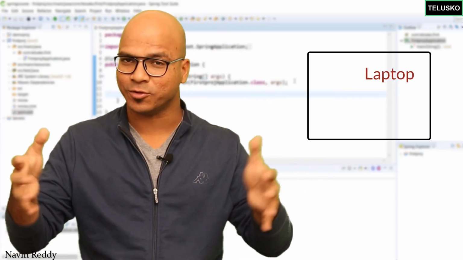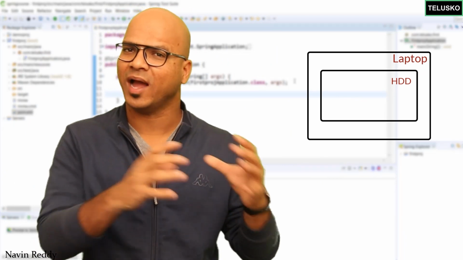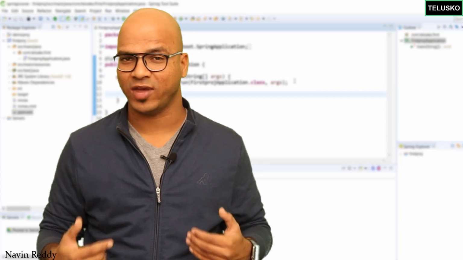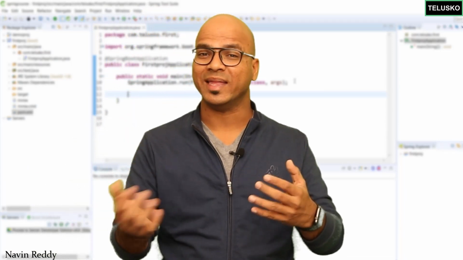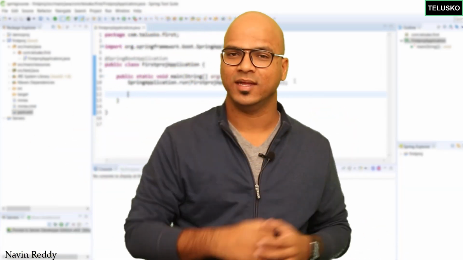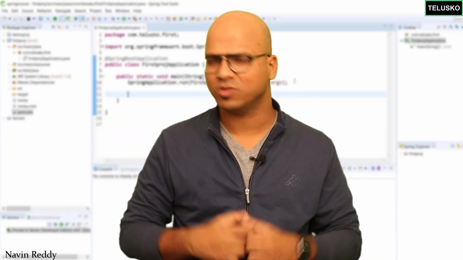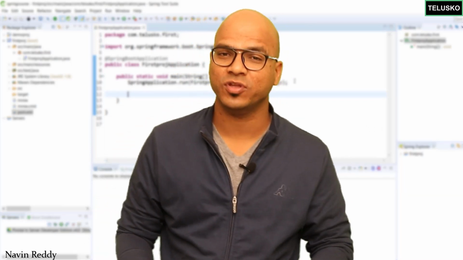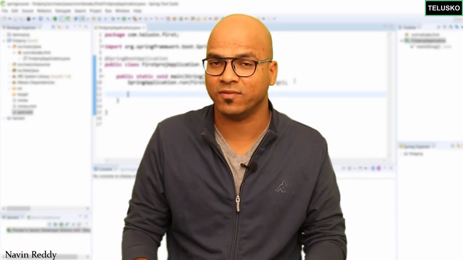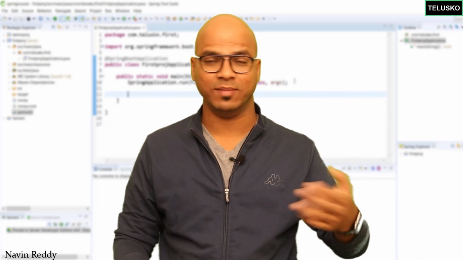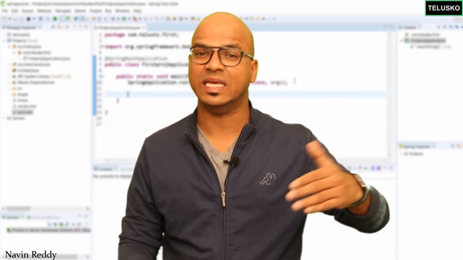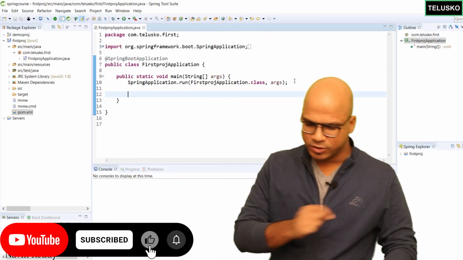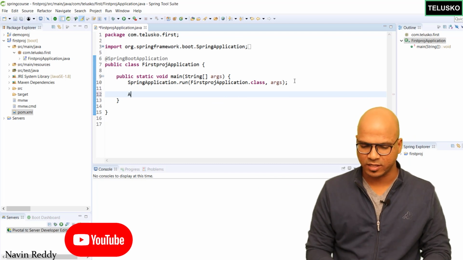For example, let's say if you build a laptop, you need a hard drive. And to build a hard drive, you need some other parts as well. So as a laptop manufacturer, you don't have to build the hard drive. You can inject it, or someone else will inject the hard drive in your laptop. You just have to ask for it. You don't even have to mention what company's hard drive you need. You can simply say, hey, I want a hard drive. Now, based on your consultant or your team, they will say, okay, let's use a Seagate hard drive, or maybe a Hitachi hard drive. That's their choice. So here, what I want is, I can create the object of Alien.